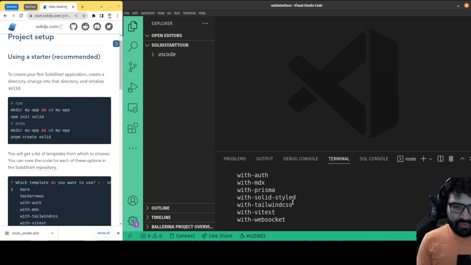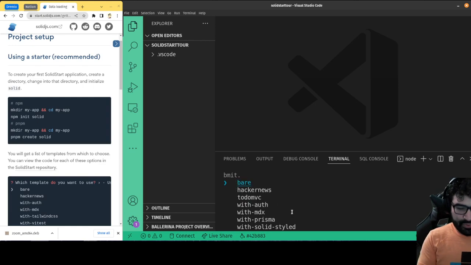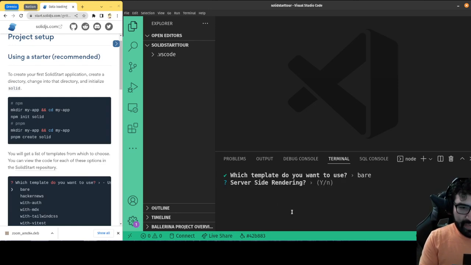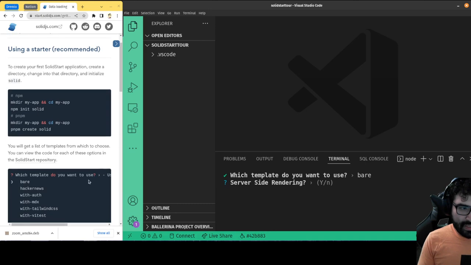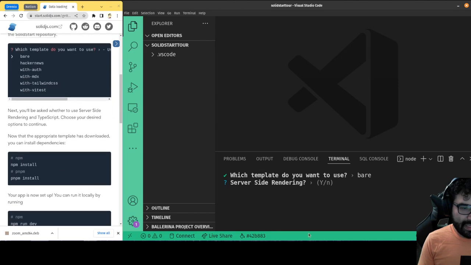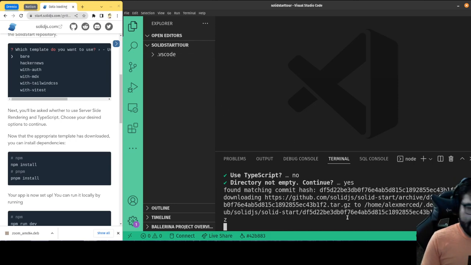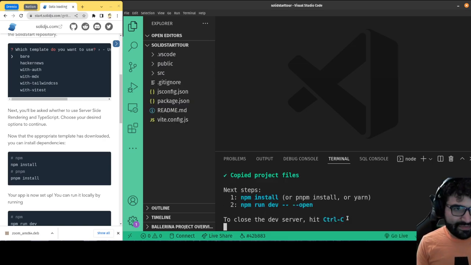This will create a new project. Now it's asking which one I want to start with. I'm going to choose bare, basically a bare template. Next, you'll be asked whether to use server-side rendering and TypeScript. I'm going to say yes to server-side rendering, and no to TypeScript for now. The directory is not empty, just because of this VS Code folder with my special VS Code settings. That's fine, just put the stuff in there. It's nice that it doesn't force me to delete the folder. And see, there's all my stuff.